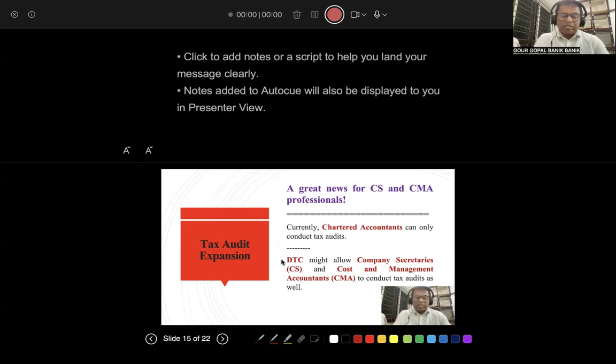Now they can take it up, they'll be getting a lot of clients, and they'll be earning a lot of fees from tax audit, which earlier they could not do. Only chartered accountants were eligible, but now company secretaries and cost and management accountants will be eligible to conduct tax audit under DTC 2025. So of course, it's good news for these professionals.